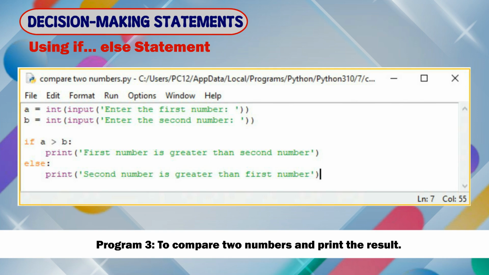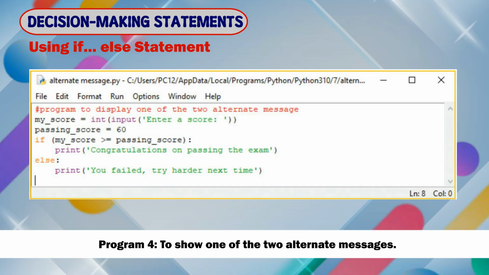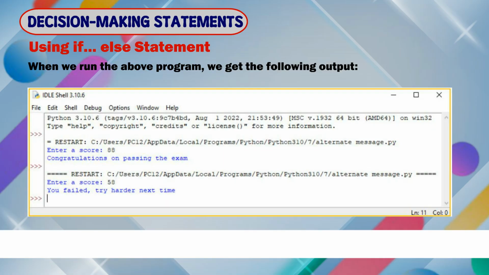Program 3. To compare two numbers and print the result. When we run the above program, we get the following output. Program 4. To show one of the two alternate messages. When we run the above program, we get the following output.